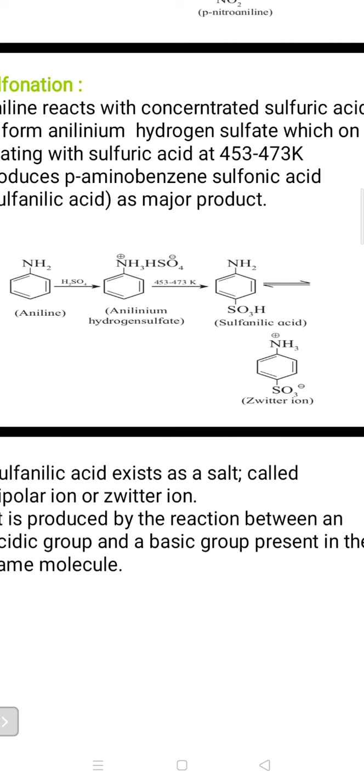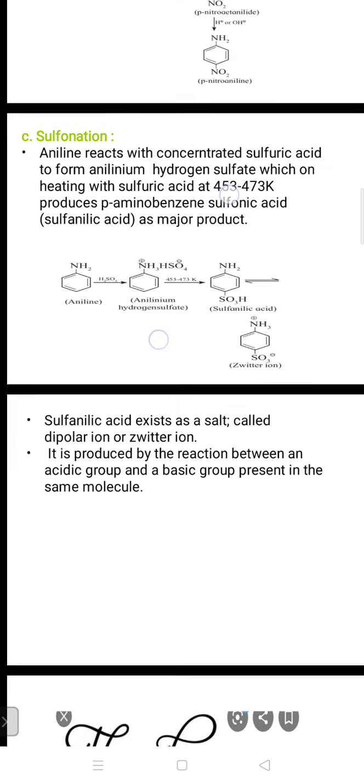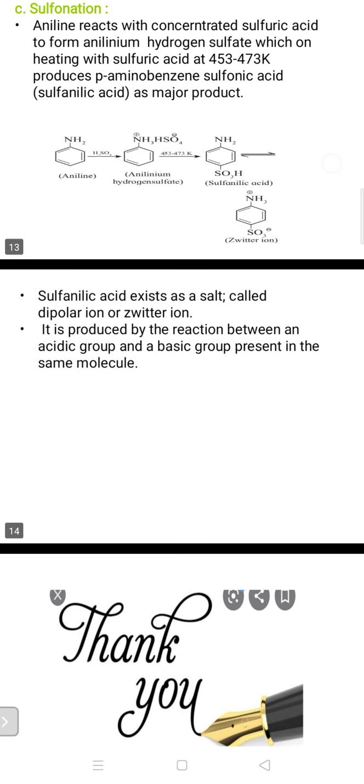It finally gives the ionic product, with plus charge over the NH3 and minus charge over the SO3 minus. So two ions are seen at a time. That's why this product is called a zwitter ion, in which double ions are seen, which is stable. Sulfanilic acid can exist as a salt, and that salt is called dipolar.